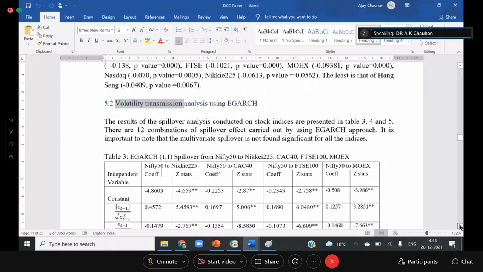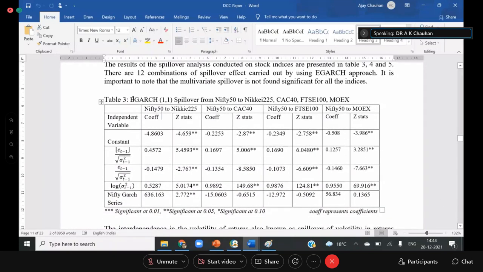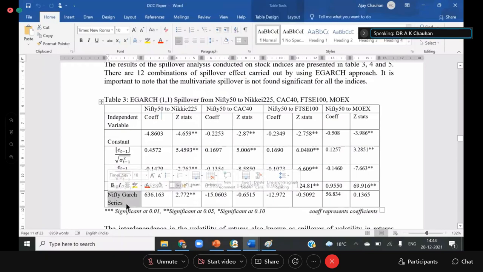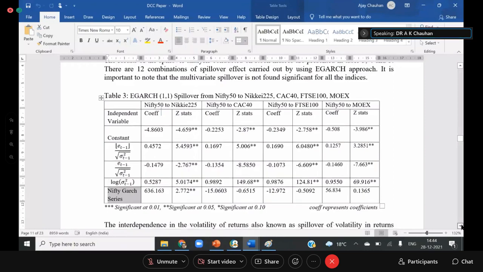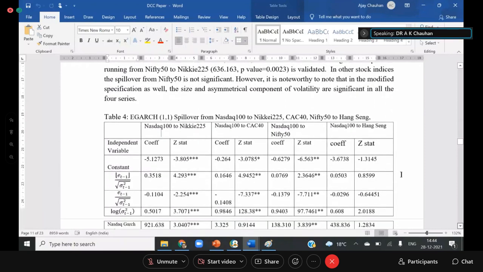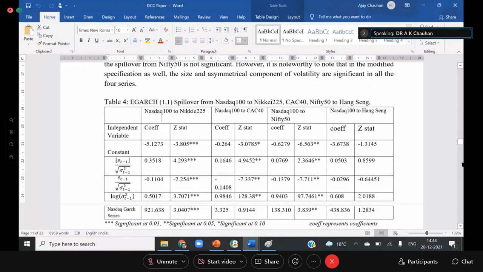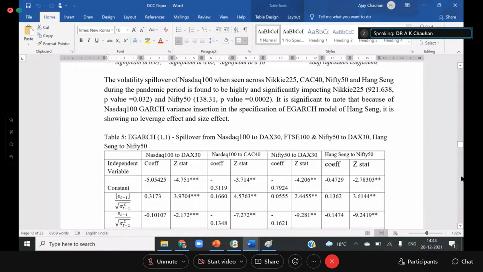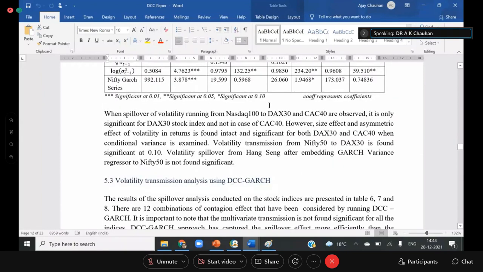So even though we prefer to use the EGARCH model for spillover from India to other countries, the Nifty EGARCH series we applied as the independent variable, and show how the volatility in India is influencing the other countries. Similarly, we reported the spillover from other countries, like spillover from the Nasdaq to different countries. This EGARCH volatility spillover will give us information about the direction of the volatility.